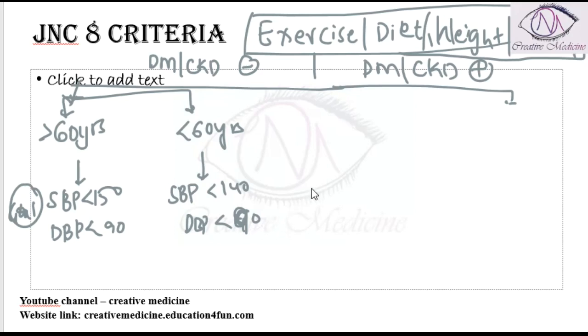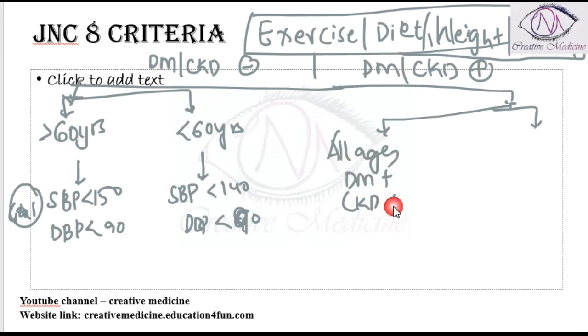Then in all other ages, this is if the diabetes is absent. Now, if diabetes is present or chronic kidney disease is present, then for all ages with diabetes present but CKD absent, again the blood pressure control should be 140 by 90.